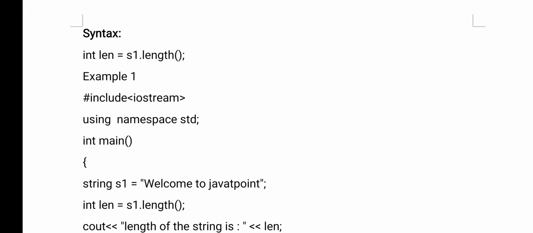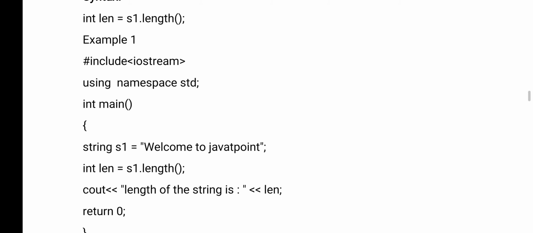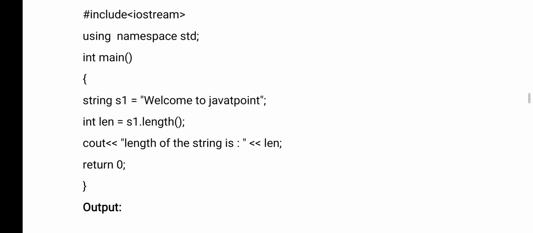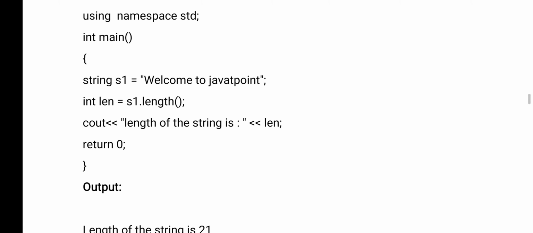Okay, now see the example program. Once you see, then I'll explain the program. As usual, iostream, next namespace std. Okay, namespace, we are using a namespace. What is the name of the library here? We are using module std. Now the main function, your program execution starts from the main function only.